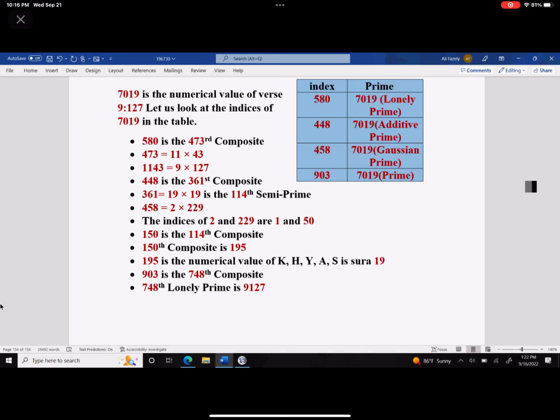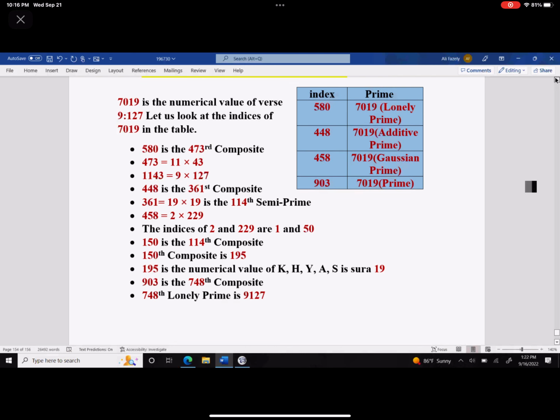The 150th composite happens to be 195. 195 is the numerical value of Kaf, Ha, Ya, Ain, Sad in Surah 19. 903 happens to be the 748th composite. 748th lonely prime happens to be 9127. Okay. So you see that these indices, they all point to this fact that 9 has 127 verses.